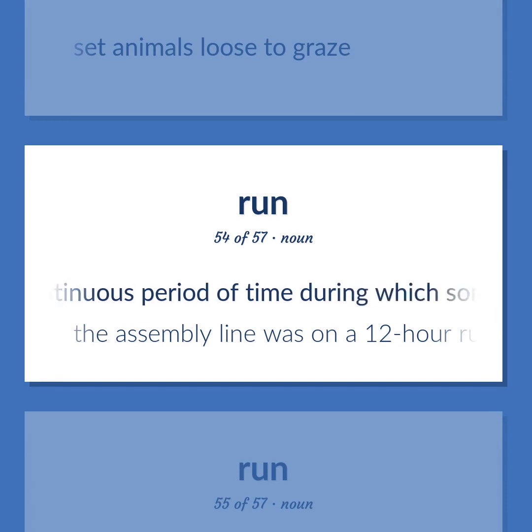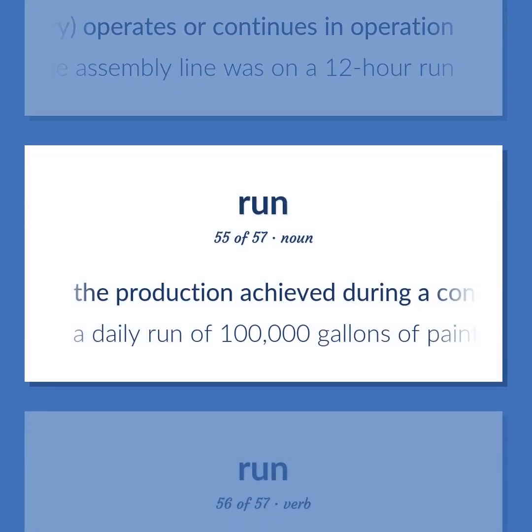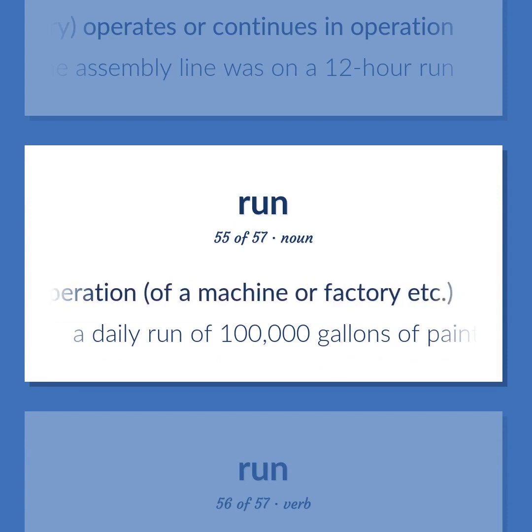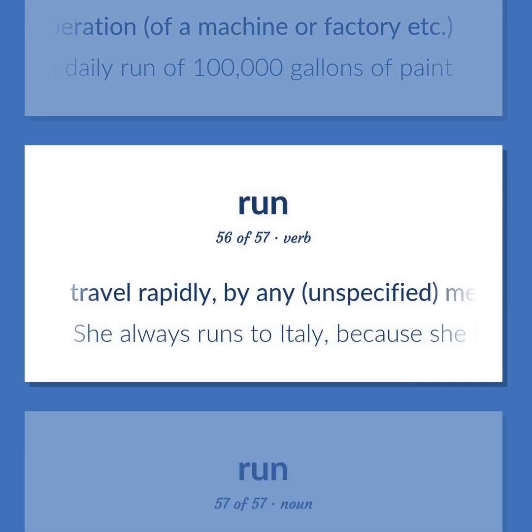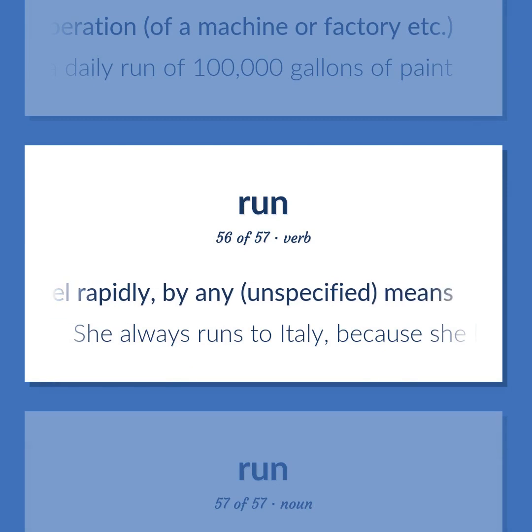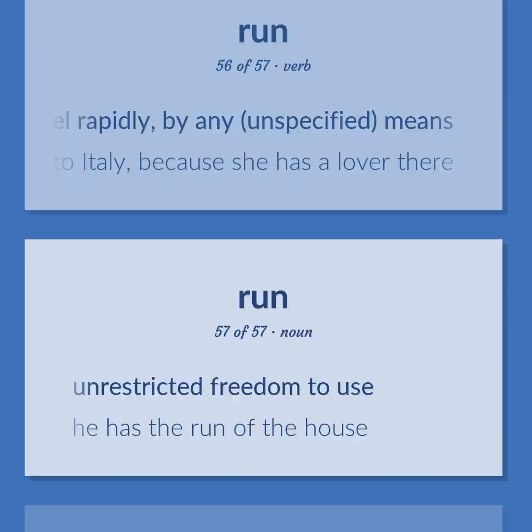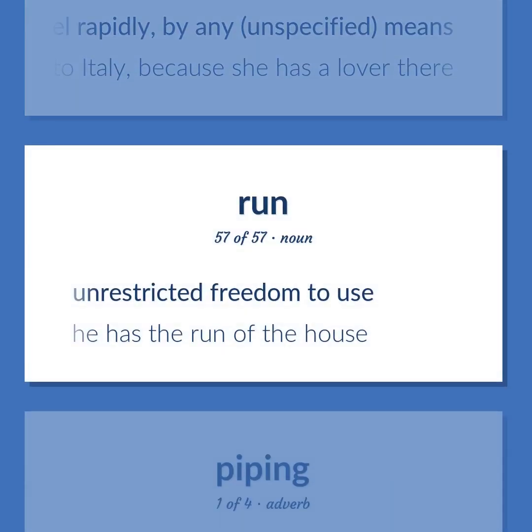The continuous period of time during which something, a machine or a factory, operates or continues in operation. The assembly line was on a 12-hour run. The production achieved during a continuous period of operation, of a machine or factory, etc. A daily run of 100,000 gallons of paint. Travel rapidly, by any, unspecified, means. She always runs to Italy, because she has a lover there. Unrestricted freedom to use. He has the run of the house.